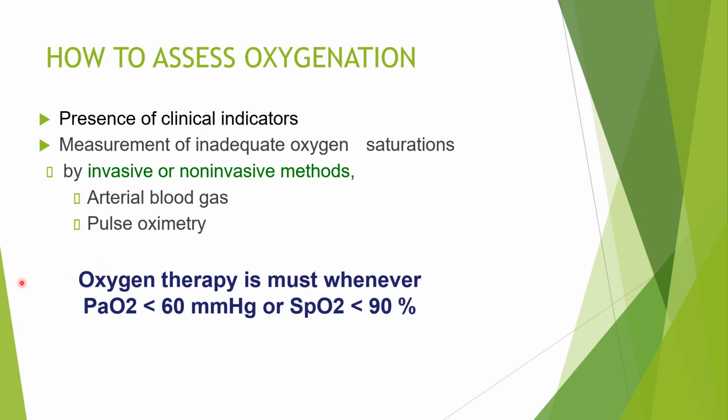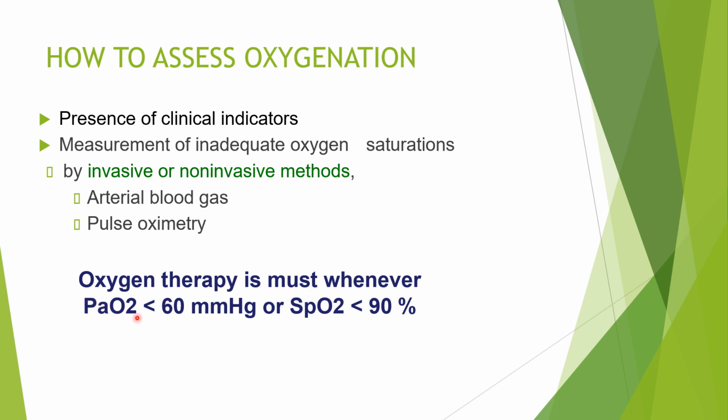So oxygen therapy is a must whenever the PaO2 is less than 60 mmHg or the saturation SpO2 is less than 90%. So what is the normal saturation? It will be 100%. So if it is even less than 90%, we have to oxygenate the patient.